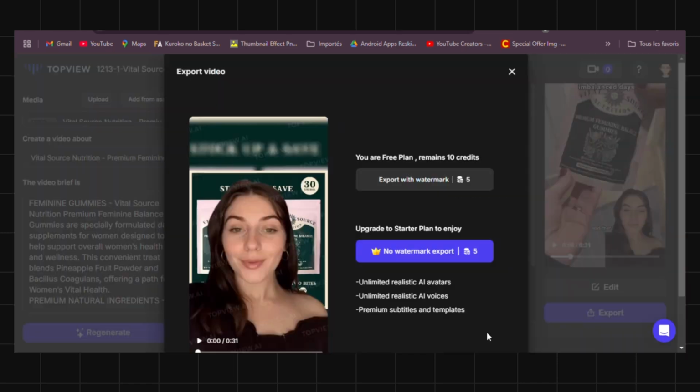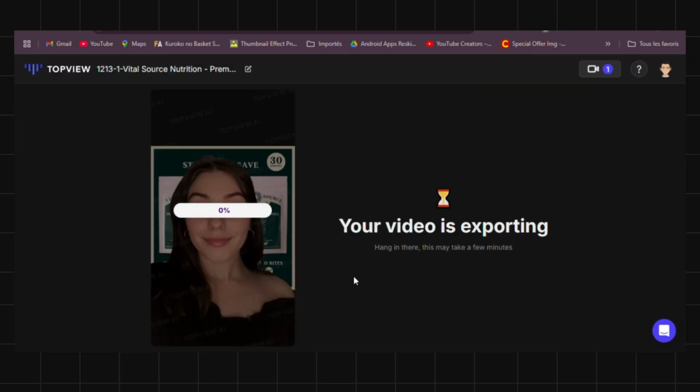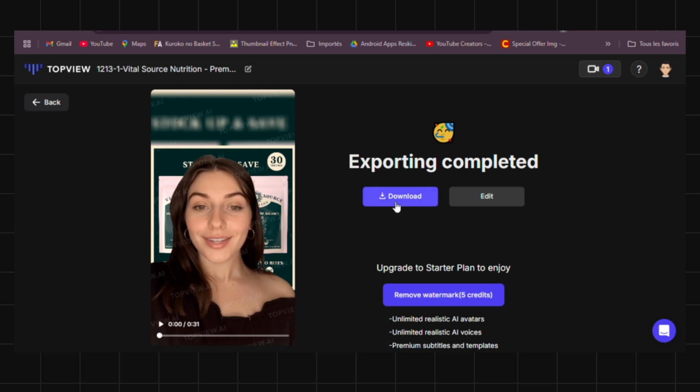If you're in a country where you can create a TikTok shop, it's amazing. You can just create videos with TopView AI, choose products from the TikTok shop, and promote them. If not, focus on Instagram, YouTube, or even Pinterest, where short content is key. After the video is exported, download it and move to the next step.